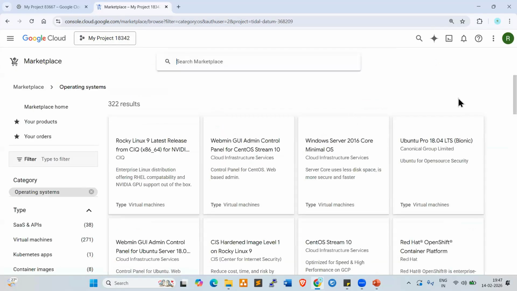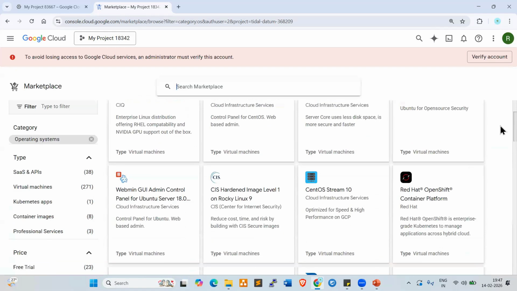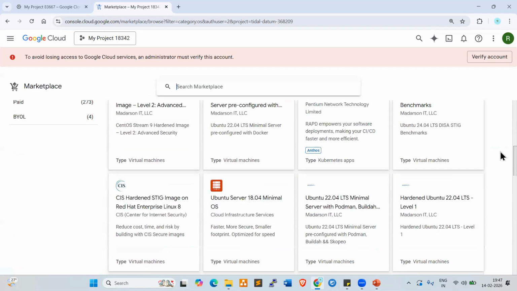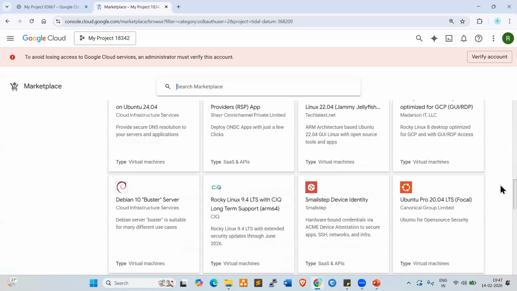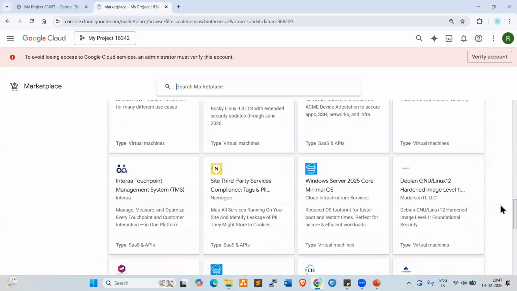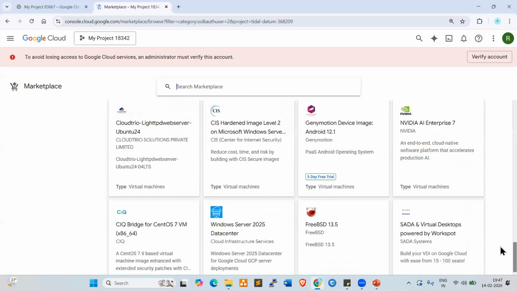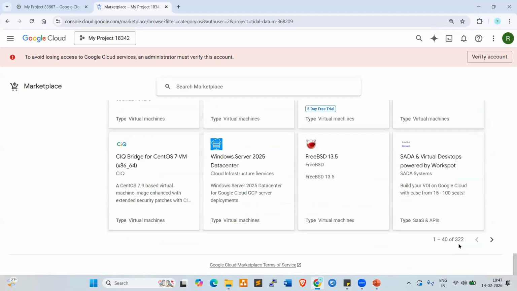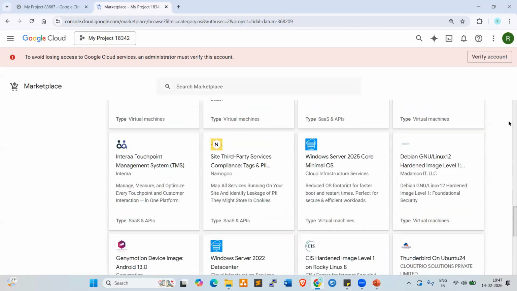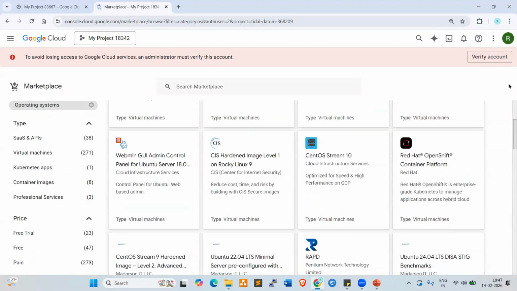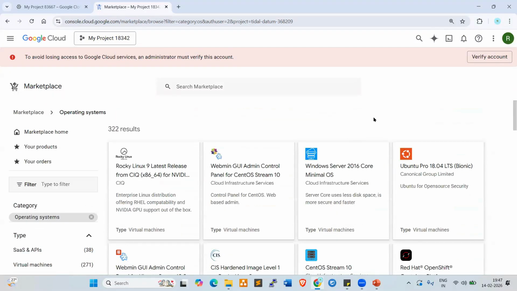These are all OS: CentOS, Ubuntu, Windows, Debian. So 322 operating systems available. Whatever operating system you require as per the client requirement, we can select it and go and create the OS.